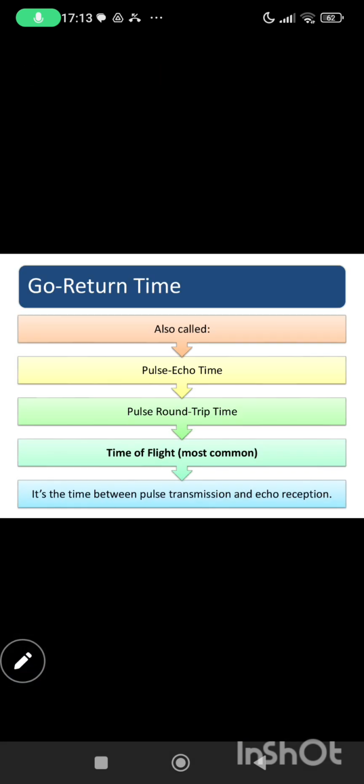It is also known as pulse echo time, round trip time, and time of flight. All these are names for go return time. It's the time between pulse transmission and echo reception.